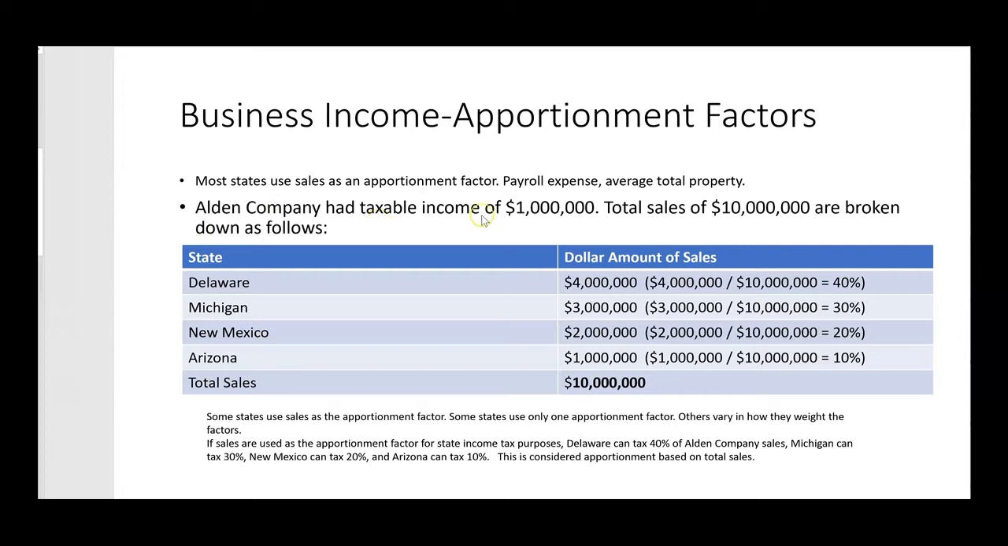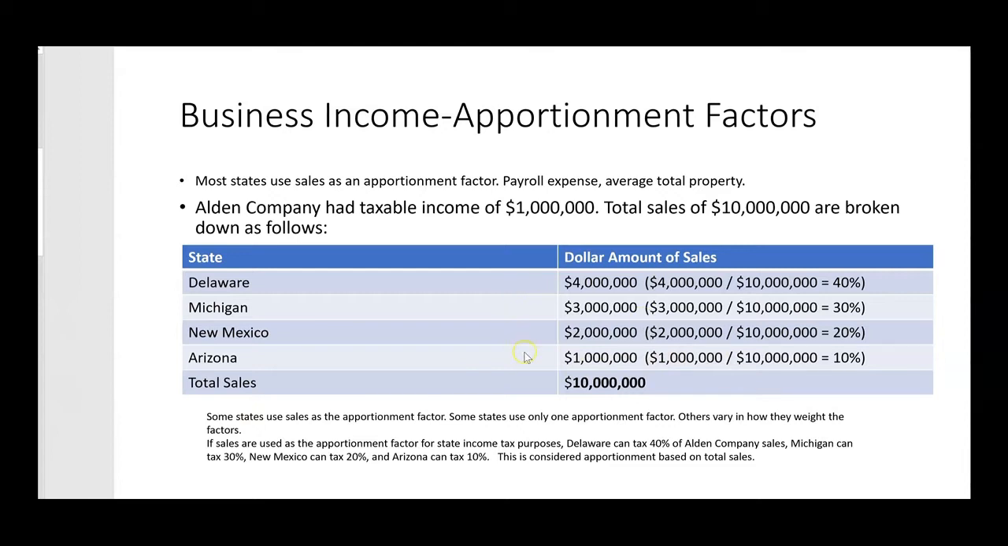Alden Company had taxable income of $1 million. Total sales were $10 million and broken down as follows. So the total taxable income of $1 million, each one of these states wants to tax a portion of that $1 million, but they're going to do it based on total sales. So Delaware had $4 million of the $10 million in sales. That's 40% of a factor. Michigan had $3 million of the $10 million in sales, or a 30% factor. New Mexico had $2 million, a 20% factor. Arizona, $1 million, a 10% factor.